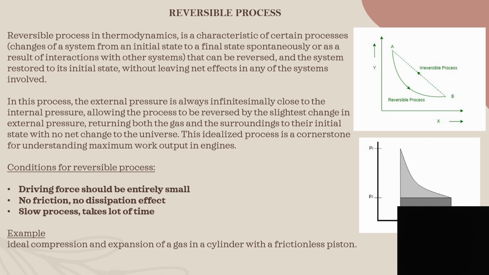So, this graph shows the reversible and irreversible process. This is a reversible process because the system and the surroundings can be reversed back to their original state, and this is an irreversible process. Here it cannot be restored back. And this is a graph. Here P1 is pressure 1, P2 is pressure 2, and this is volume 1 and volume 2. This is the area of work done in reversible process.